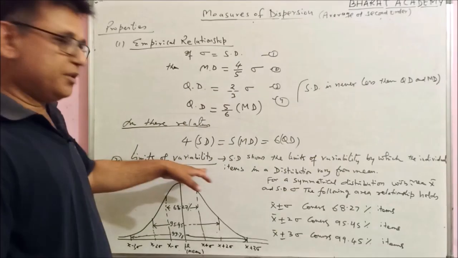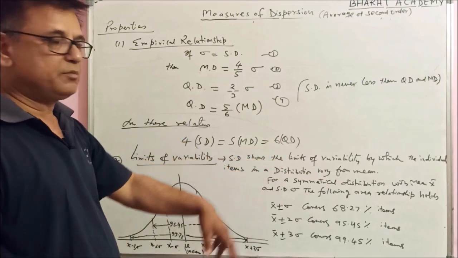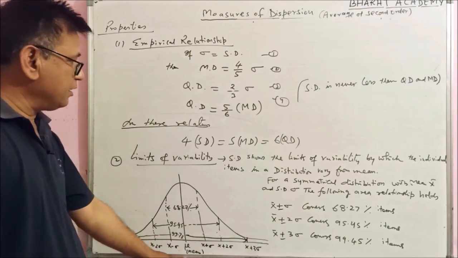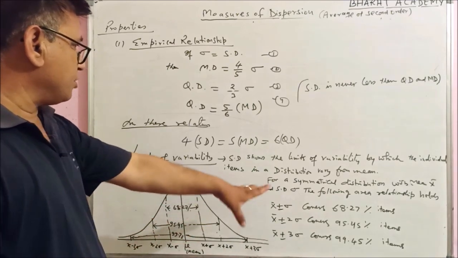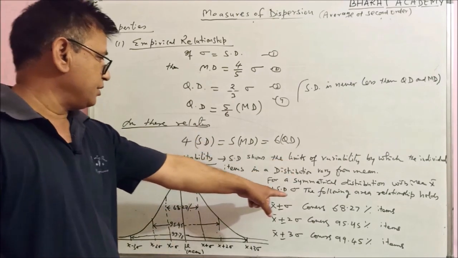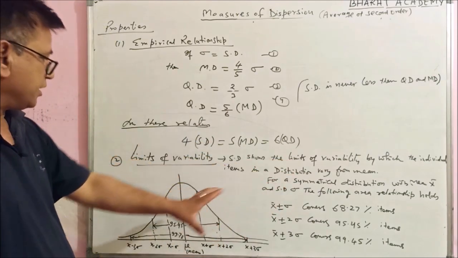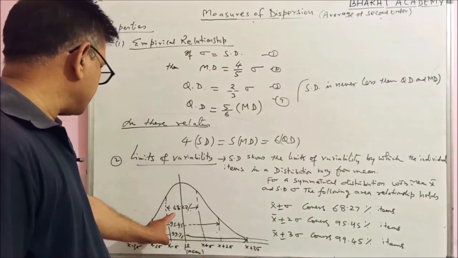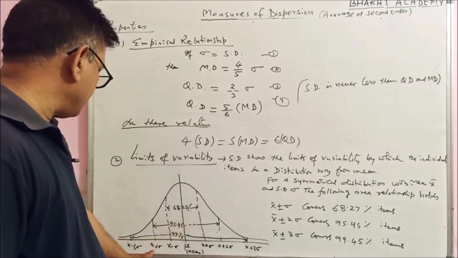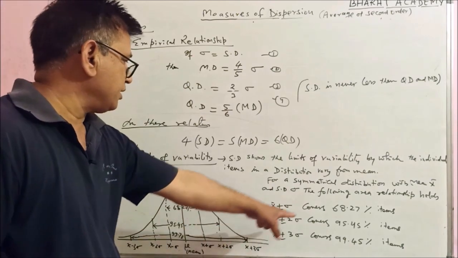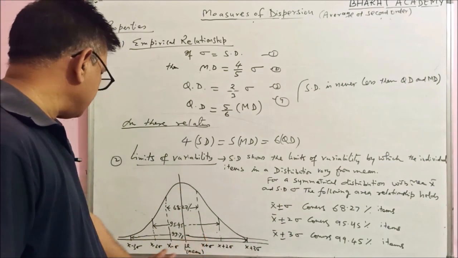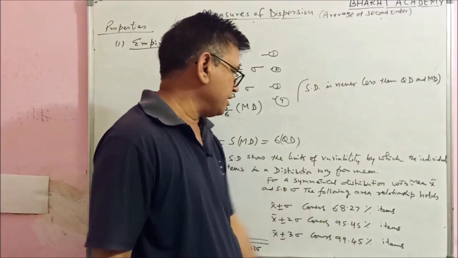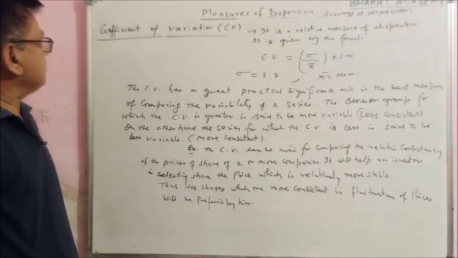And the next is limits of variability. The standard deviation shows the limit of variability by which the individual items in a distribution vary from the mean. For a symmetrical or normal distribution, with x bar as the mean and sigma as the standard deviation, the following area relationship holds. From x minus sigma to x plus sigma, it covers 68.27% of items, from x minus 2 sigma to x plus 2 sigma, it covers 95.45% of items, and from x minus 3 sigma to x plus 3 sigma, it covers 99.45% of items.